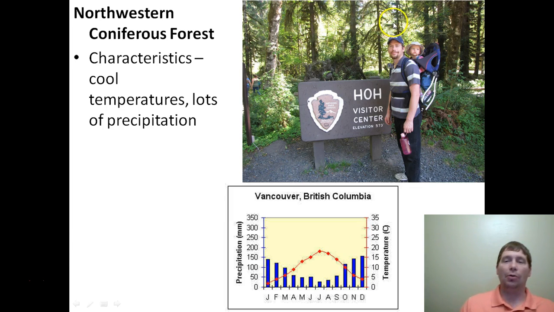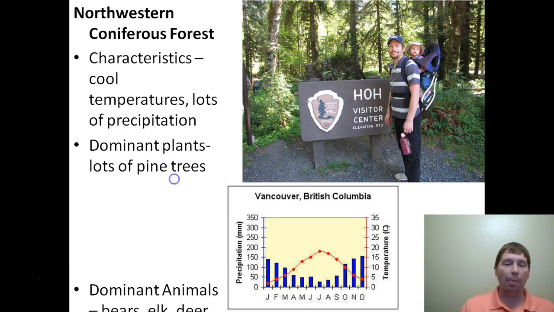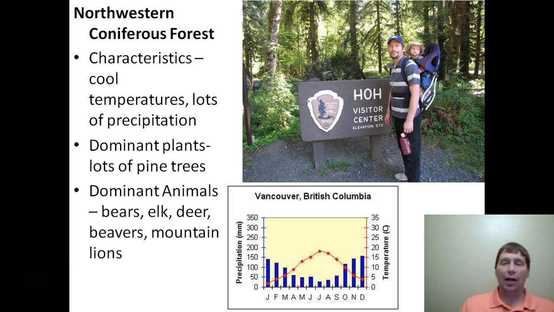These are pine trees growing here, and you can see there's all sorts of ferns and mosses and everything else that's growing along there with them because it is so wet. So that's the characteristics of your northwest coniferous forest. Cool temperatures, but lots of precipitation at the same time. The dominant thing you're going to find is lots of pine trees. You'll also find some ferns and mosses and so forth that grow in the area. Dominant animals, bears, elk, deer, beaver, mountain lion. These are a lot of the same things that live in the forest here in Utah. They're just a little bit different.